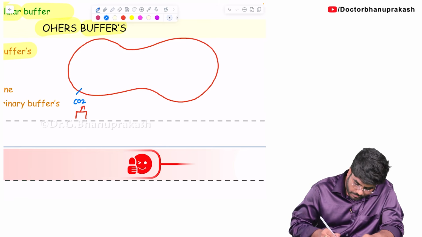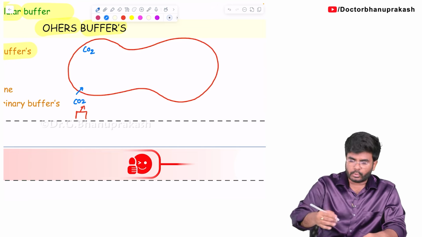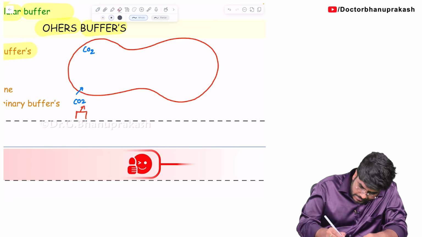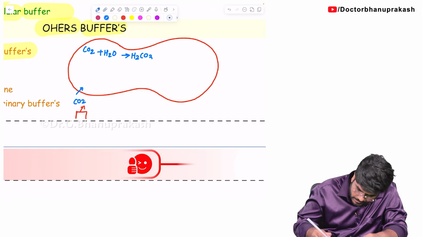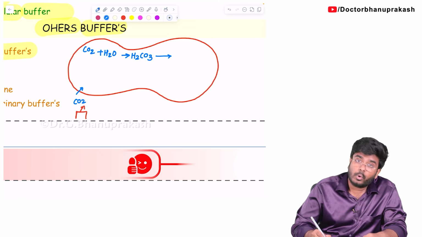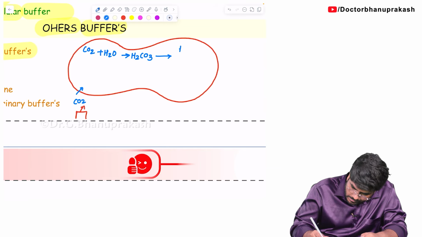Where will the CO2 go? Thousands and thousands of molecules of CO2 are going into the RBC. Now, in the RBC, this carbon dioxide reacts with water, forming H2CO3. Now, this H2CO3, with the help of the enzyme carbonic anhydrase, is going to split into HCO3 minus, bicarbonate, and H plus.